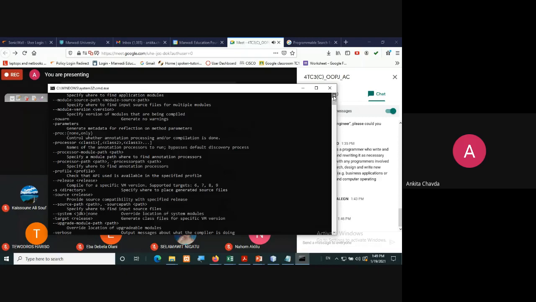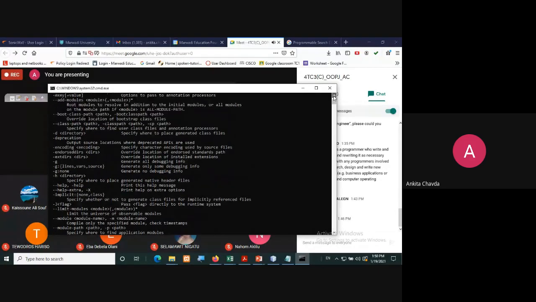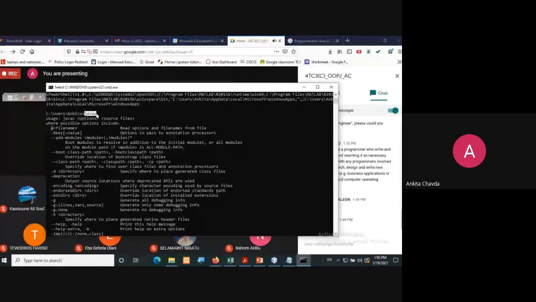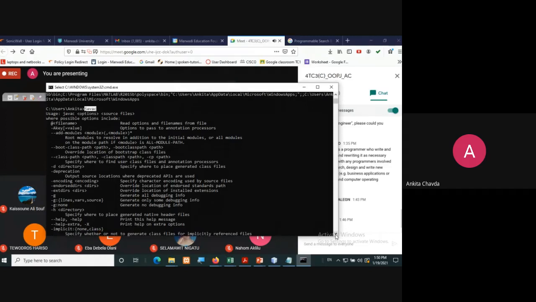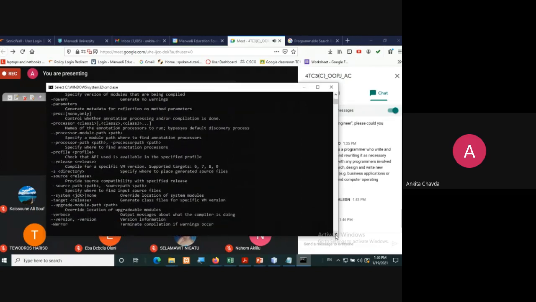But if your computer has not set the path yet, it will show you the error message over here whenever you write javac, C for compiler. Whenever you write this javac, they will directly show you the error message. Instead of that, my computer is showing me all the different options of the compiler. Okay, so it is fine.